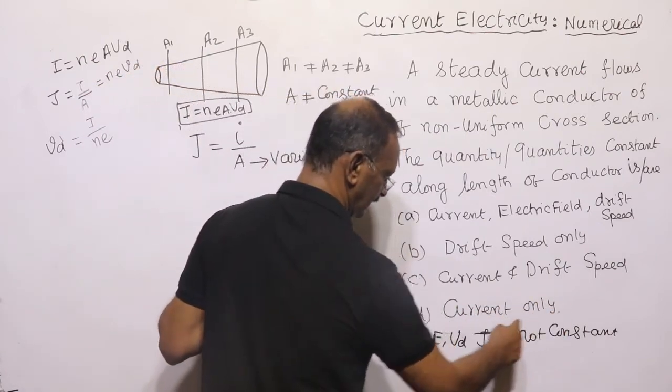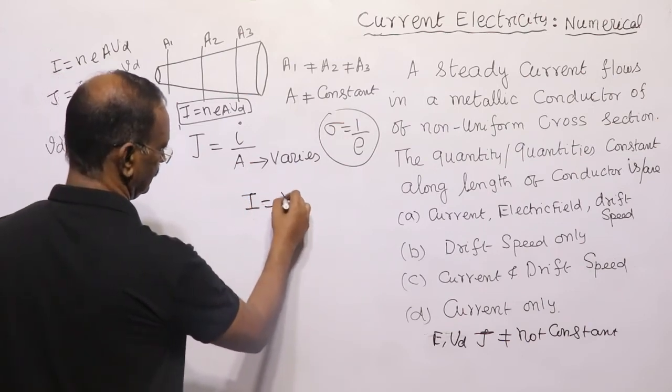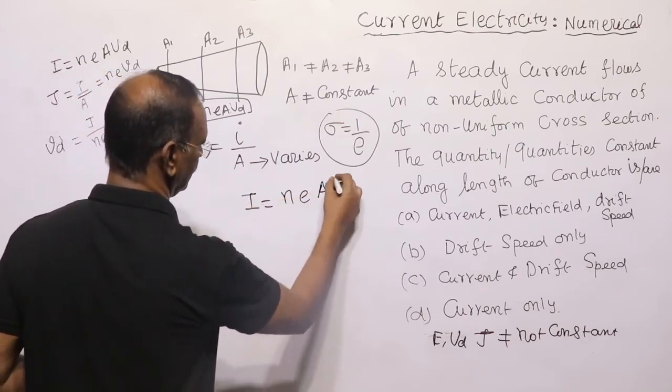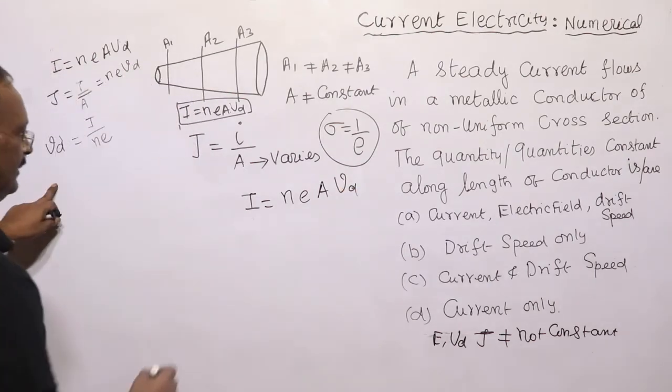The left out is only the current. Let us check up. What is I? I is equal to NEA into VD. What is drift velocity?